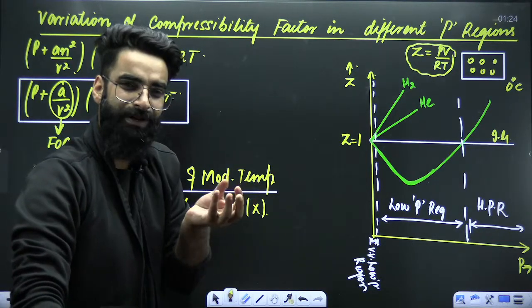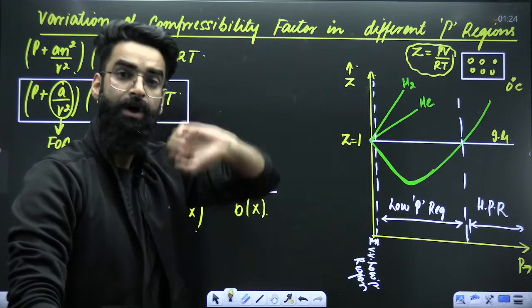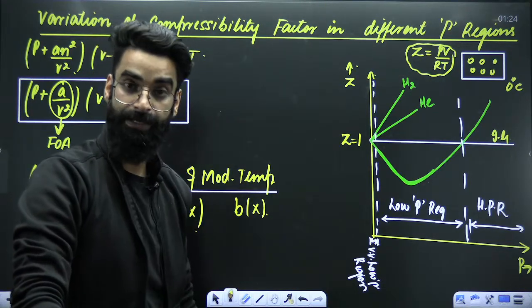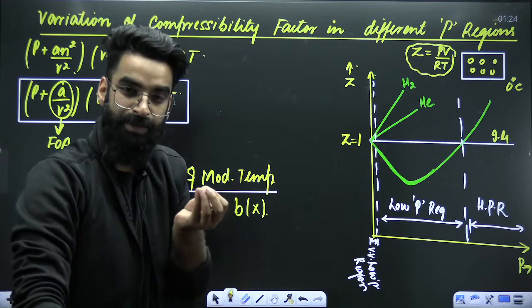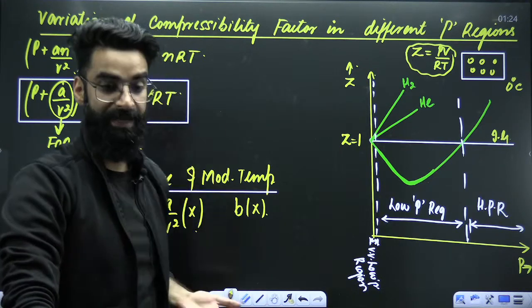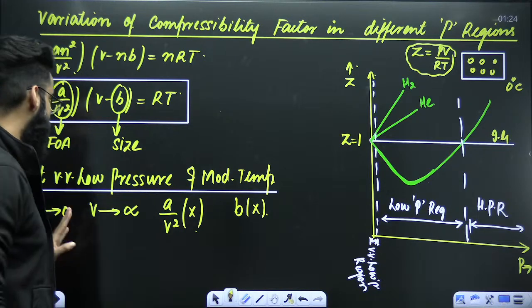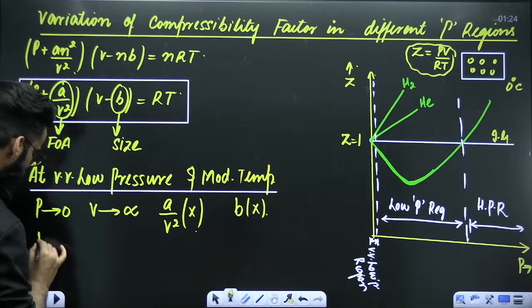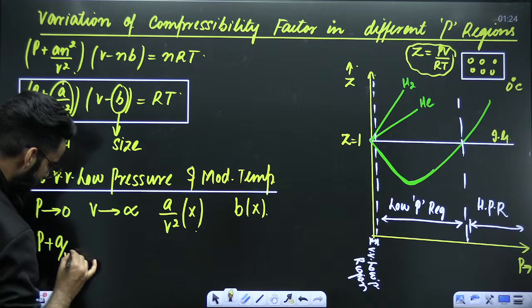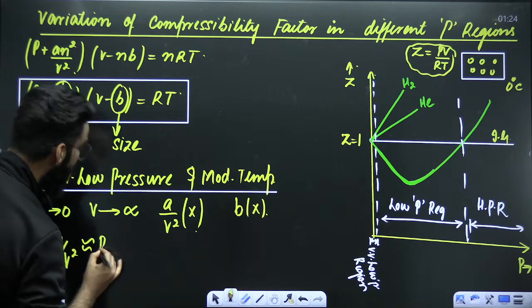The volume of one gas molecule can be neglected compared to the whole volume of the container. So at very, very low pressure, you can neglect both terms. That means instead of P plus a/V², you can just write P.